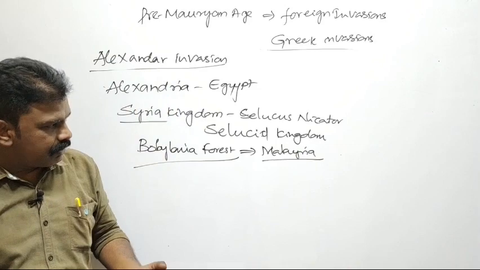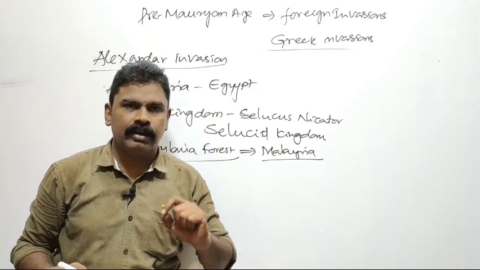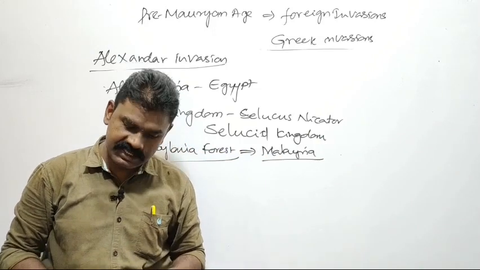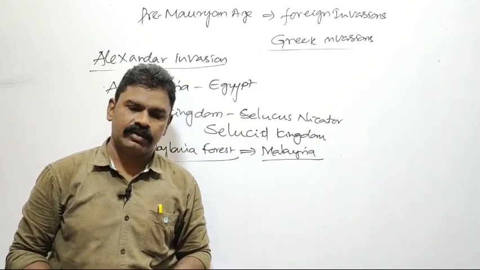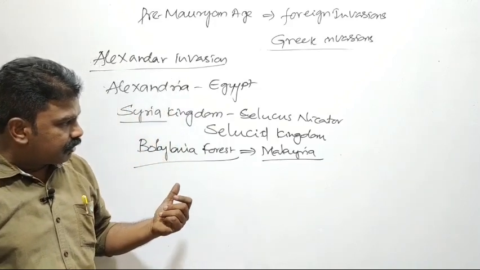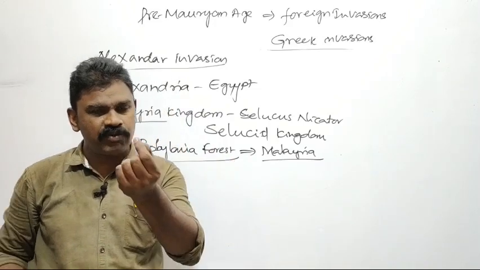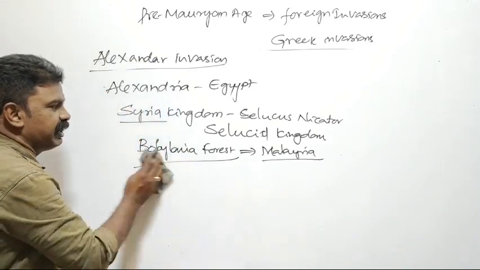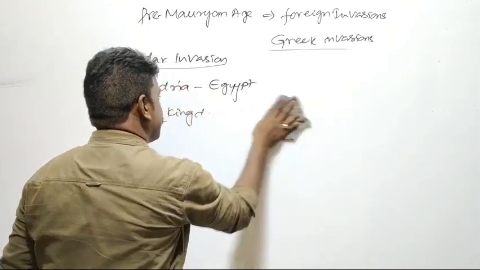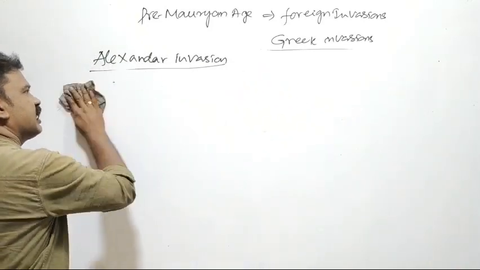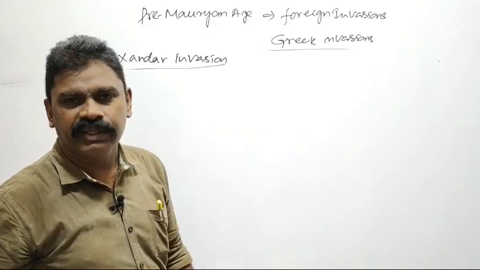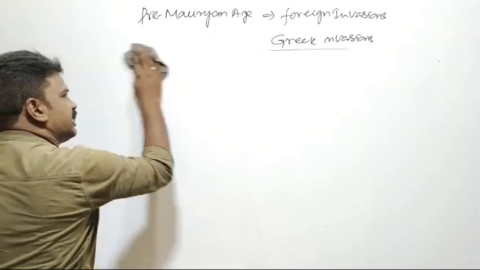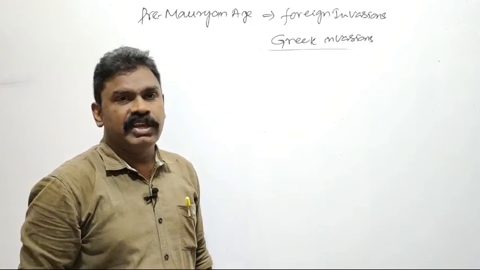Malaria is caused by a mosquito bite. We can say that the great Alexander was assassinated by a small female mosquito. Alexander died because of malaria, but science did not accept it. According to science, Alexander died because of gonorrhea. So like this ended the Alexander invasion.